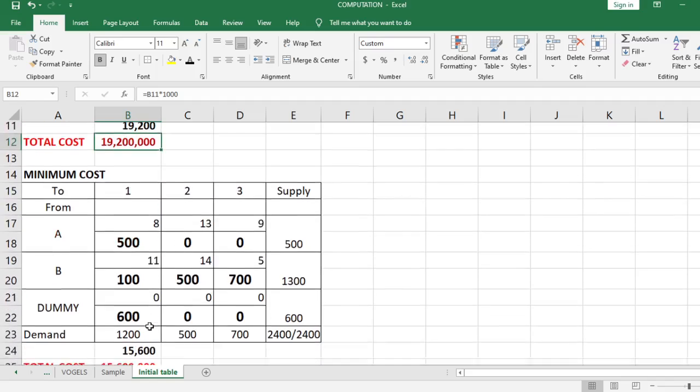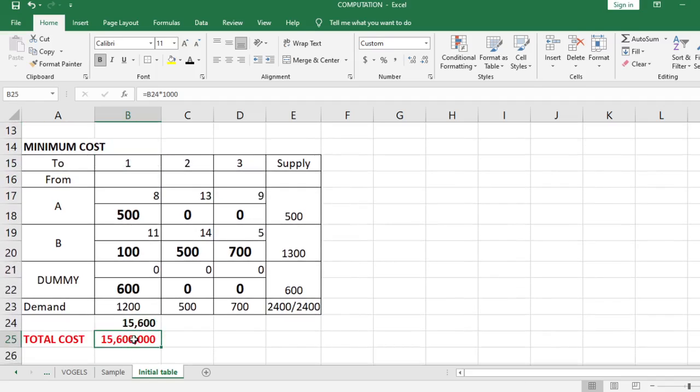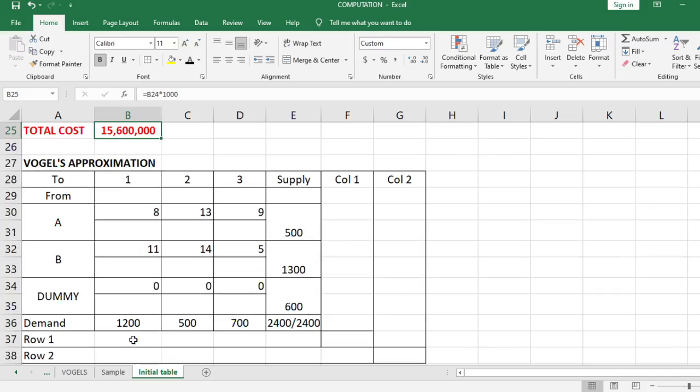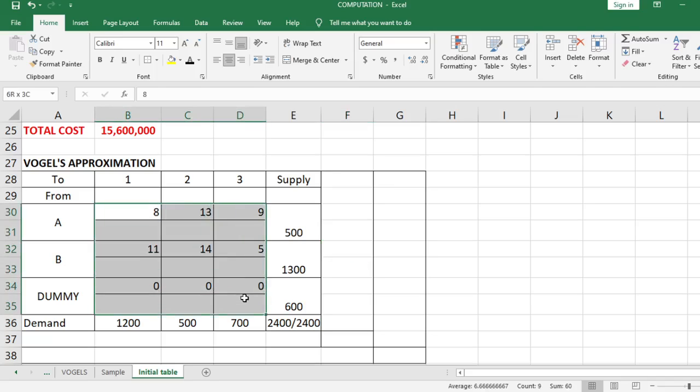Okay, so that is for the northwest corner rule and the minimum cost method. And then lastly, we have the Vogel's approximation method. So remember this one, this is also known as the penalty method. So we are going to compute for the penalty of each route.